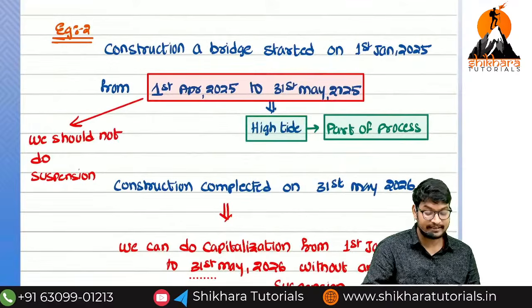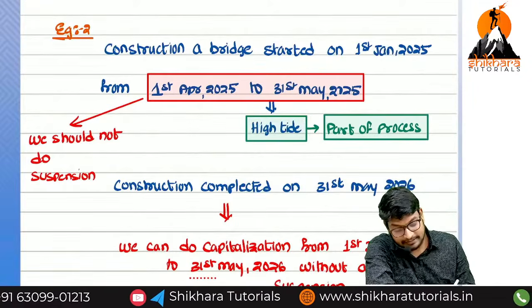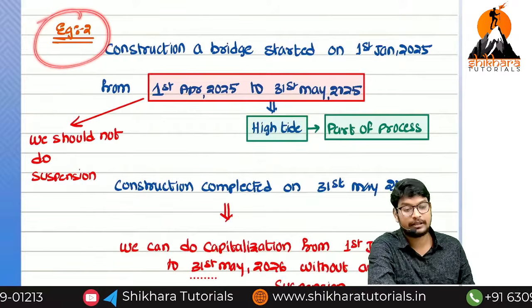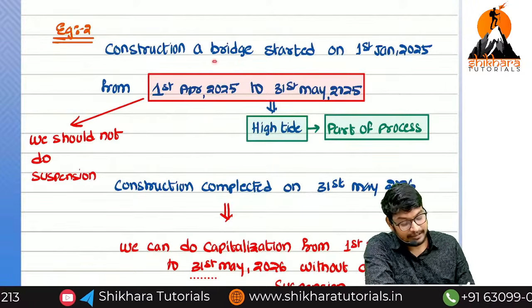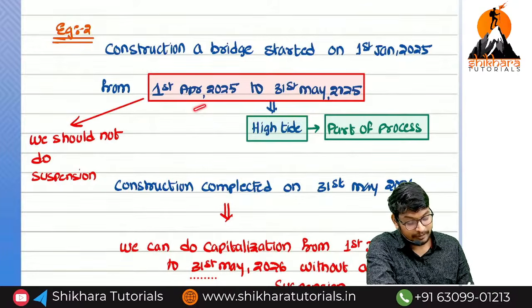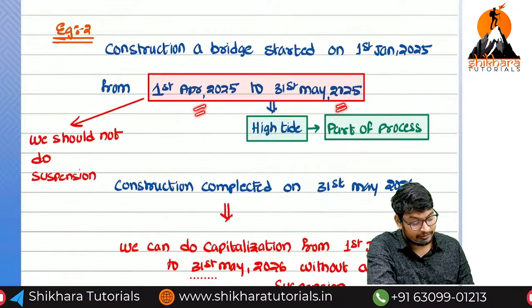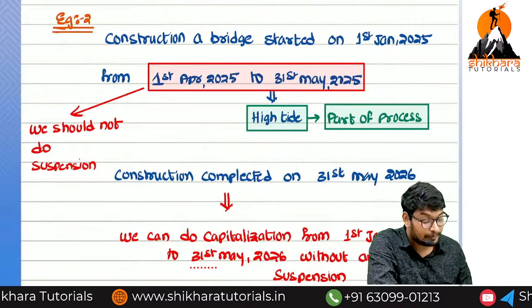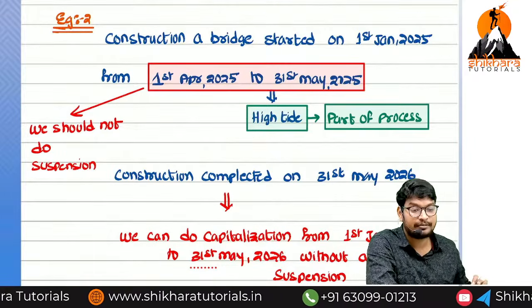So see the next example. This is the most important example. Construction of a bridge started from 1st January 2025. From 1st April 2025 to 31st March 2026, there is a high tide situation. High tide is a part of the process. High tide means what? Tide means